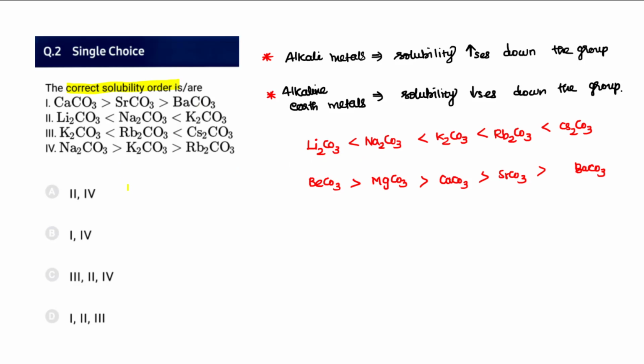Now option 1, 2, 3 seems a perfect one, so therefore we may say this one. Sodium, potassium, rubidium, the order must be reversed, so this is a wrong option. The reverse is observed to be true, so therefore it is not the correct option.